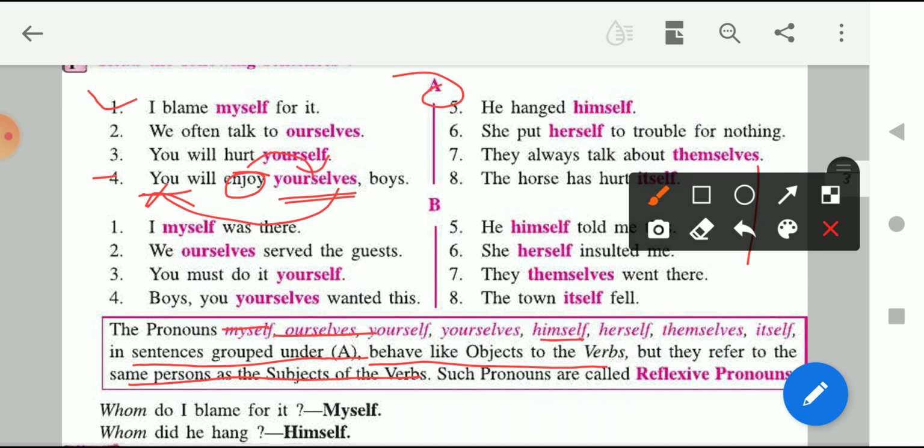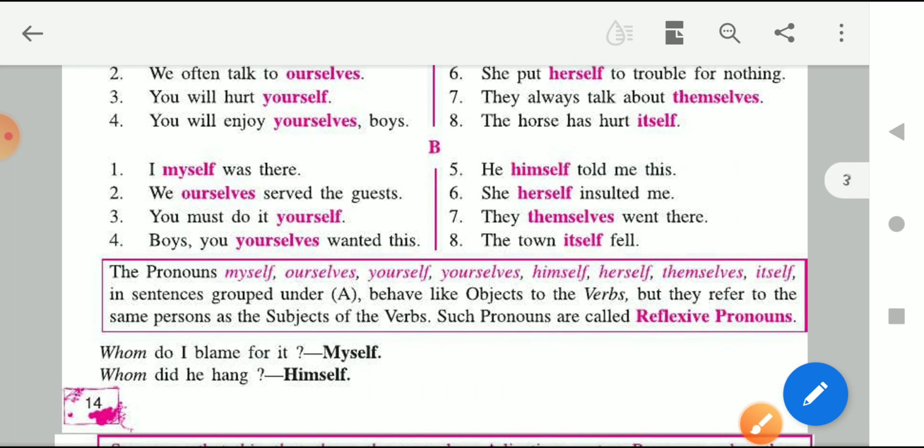Object means जिस पे action हो रहा है. Now it is clear. In Hindi I have told you that it is the one on which the action is being performed. So the object is basically yourself. Here you can observe that the subject is there, and the pronoun is also referring to the subject, and it is also working as an object for the verb, which is telling us which action is being performed on the object. Those types of pronouns are known as reflexive pronouns.